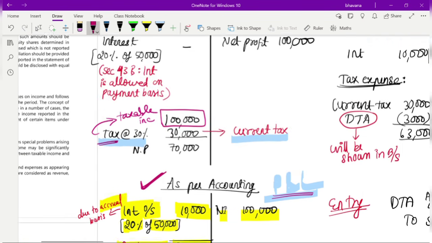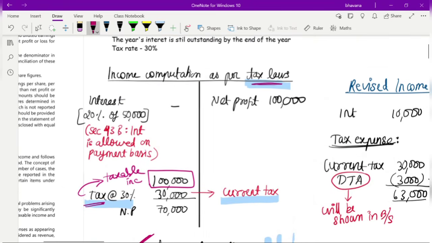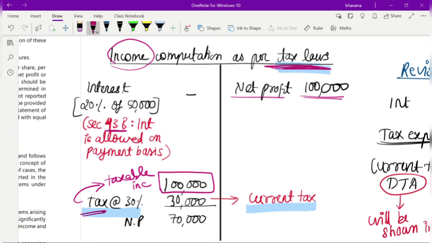Now what happens is that when you are computing your income as per your tax laws, you will write the same. Your net profit is 1 lakh rupees only. But now when it comes to interest, there is a section as per Income Tax Act. That section is section 43B. What section 43B says is that the interest should only be allowed on payment basis.